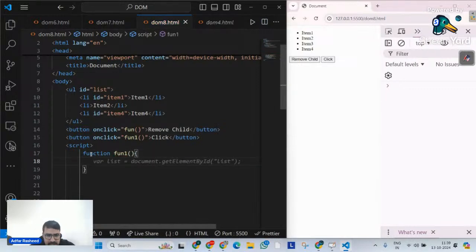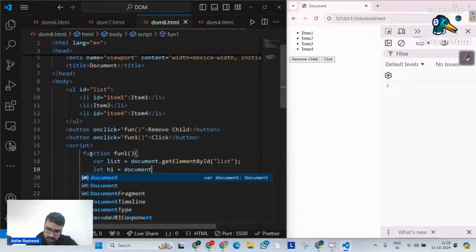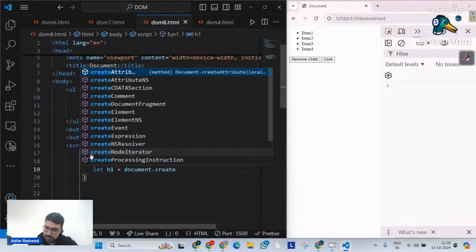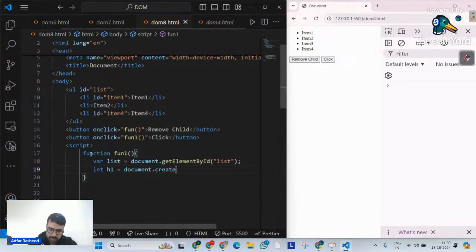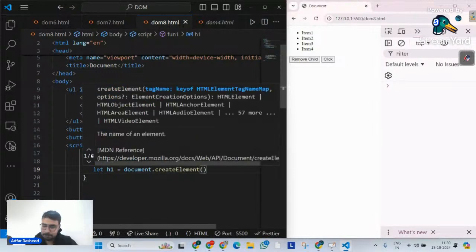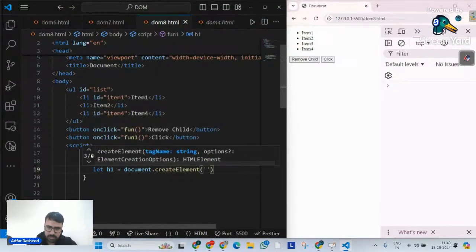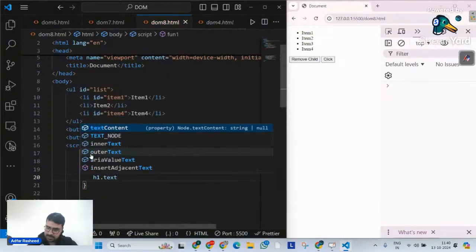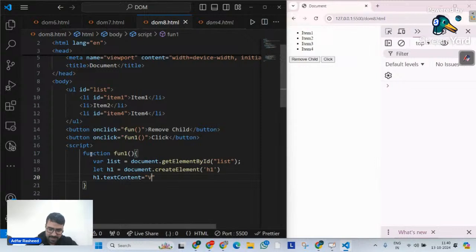In this case, I will first of all read the parent node, because replaceChild will be implemented on the parent node, or everything that we have discussed will be implemented on the parent node. After that, what is the node that we want it to be replaced with? So let me create that. Let me simply say h1 is equal to, on my document, please create an element, and that element is my h1 tag. Done. For this h1, I will simply set its text content.